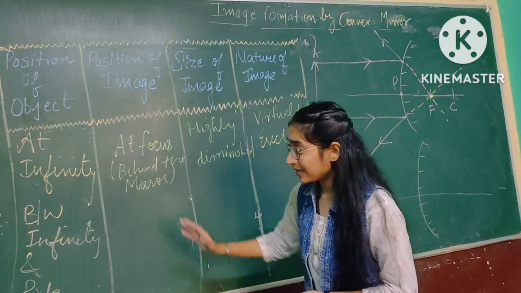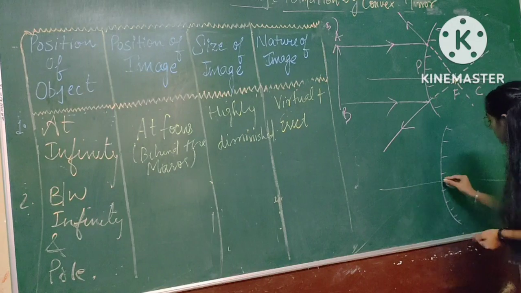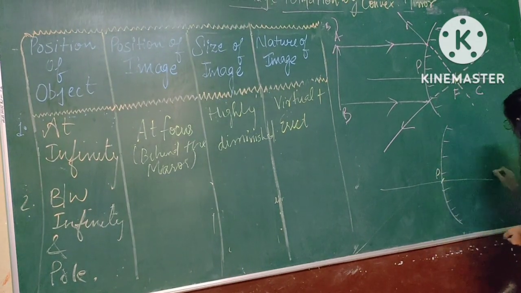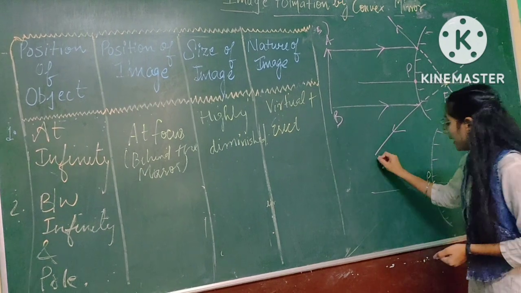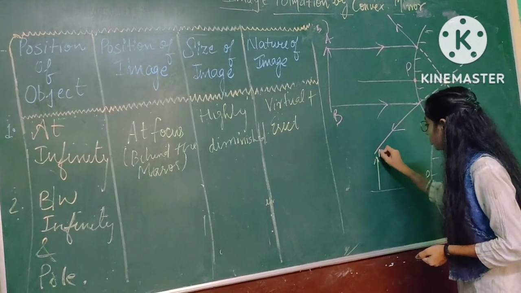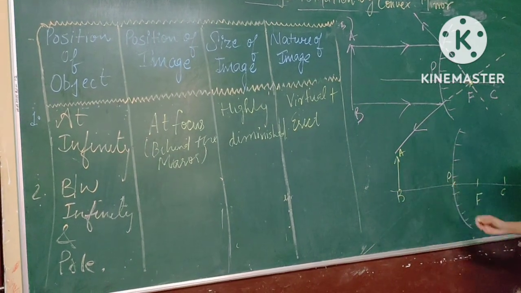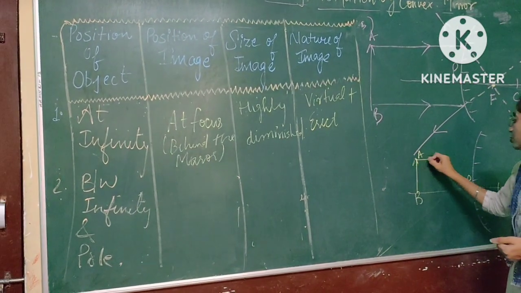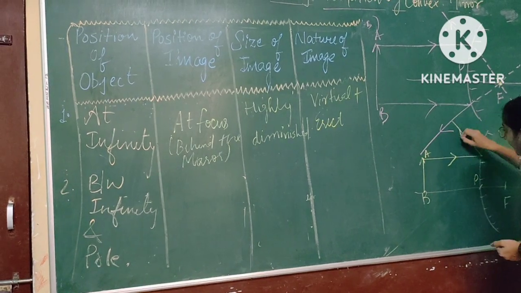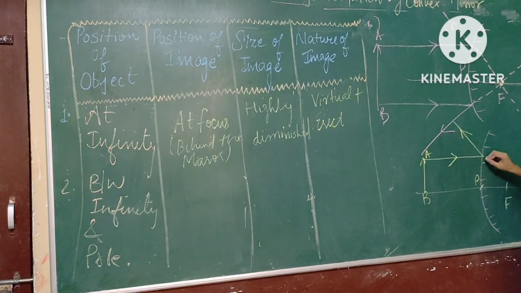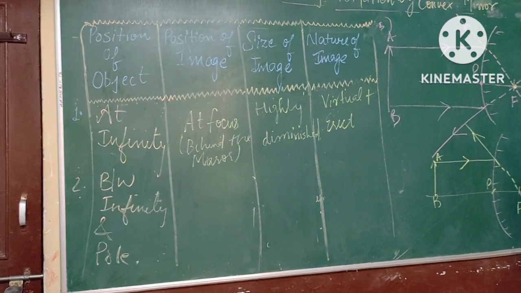So our last case is between infinity and the pole. So this is the pole, this is the center, this is the focus. So I am placing the object here, at a point between infinity and the pole. According to the trick, the first ray should be parallel and it will diverge the light, but according to the rule it should pass from the focus. So it will pass from the focus.